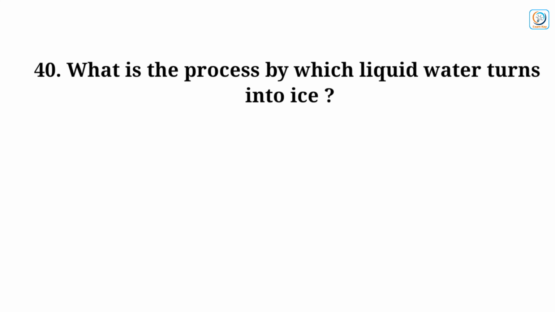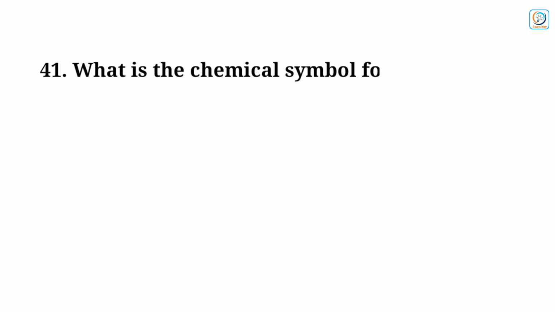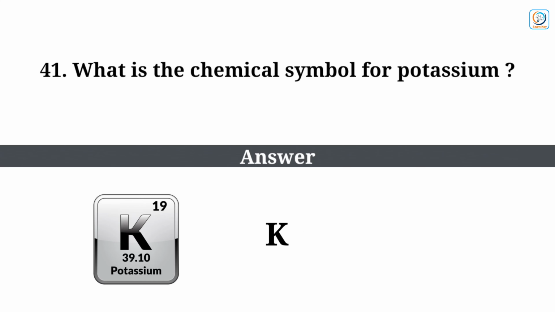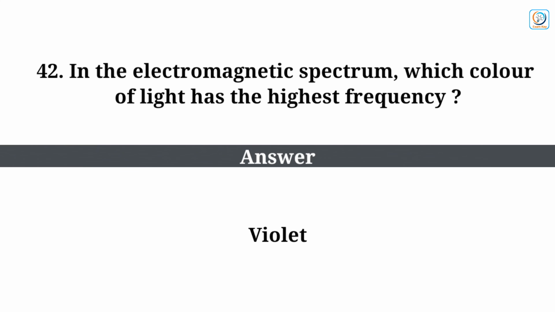What is the process by which liquid water turns into ice? Answer: freezing. What is the chemical symbol for potassium? Answer: K. In the electromagnetic spectrum, which color of light has the highest frequency? Answer: violet.